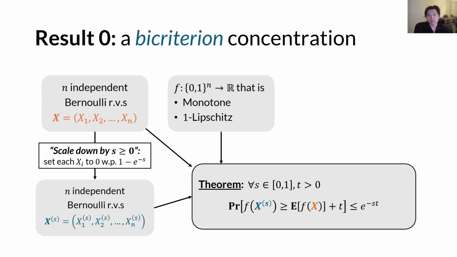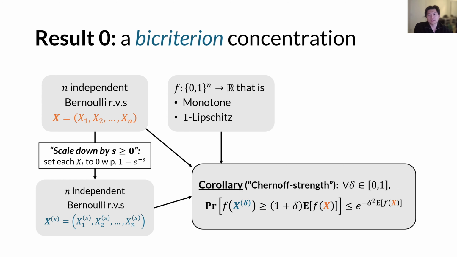Our bicriterion concentration inequality says that for any scaling factor s in 0 to 1 and any deviation t, the probability of the scaled down f of x to the s exceeding the original expectation of f of x plus t is upper bounded by e to the minus st. Note that this bound is dimension-free, which is very important for our application later.